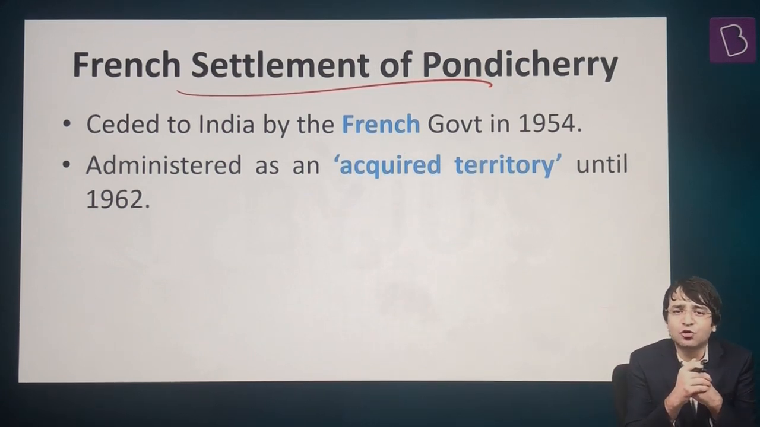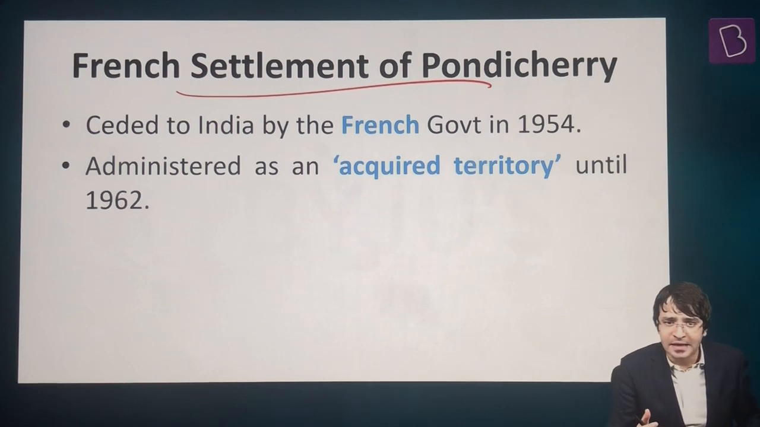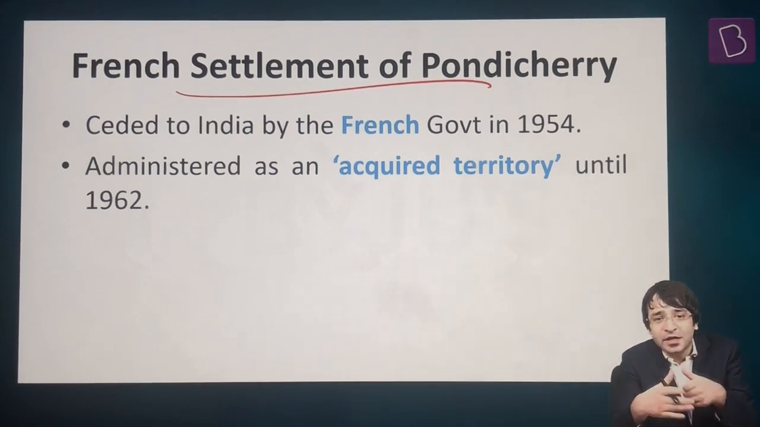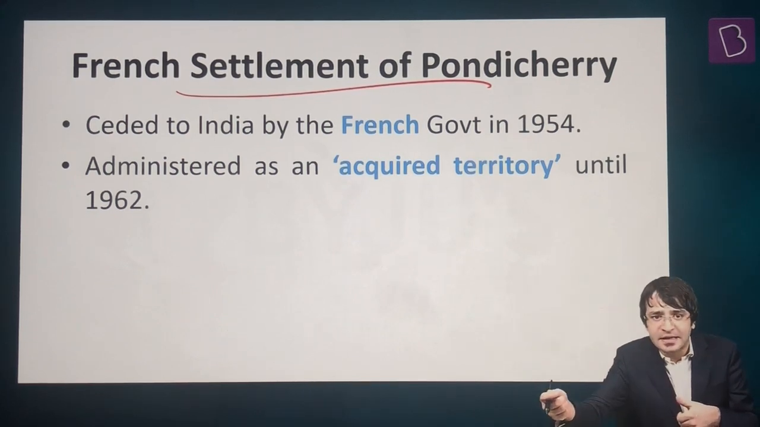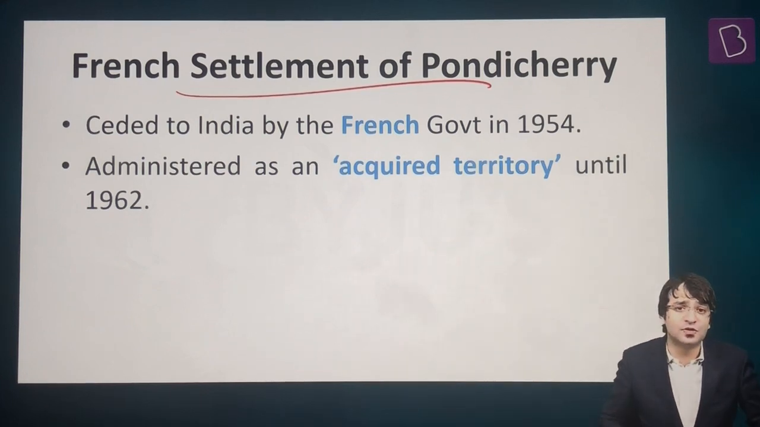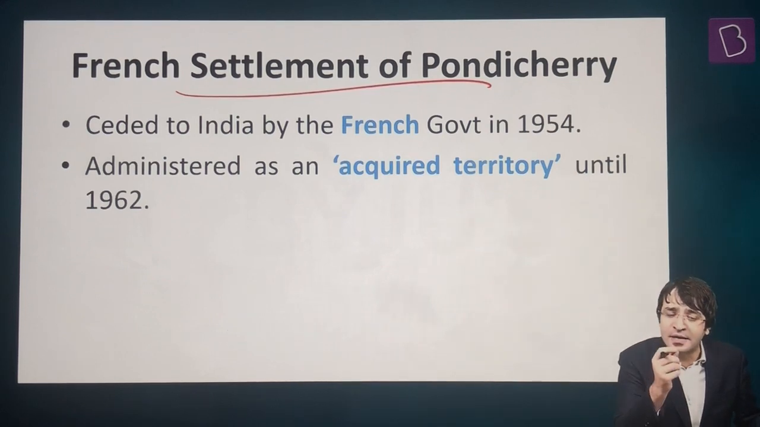Pondicherry basically was a French colony. But then in 1954, there was an agreement between the government of India and the government of France. And it was because of that agreement that Pondicherry became part of India. But it was not originally part of India. It was acquired. India acquired the territory of Pondicherry from France. That is why we call it an acquired territory. And then in 1962-63, Pondicherry became the Union Territory of India, because till 1962, Pondicherry was administered by the government of India as an acquired territory.